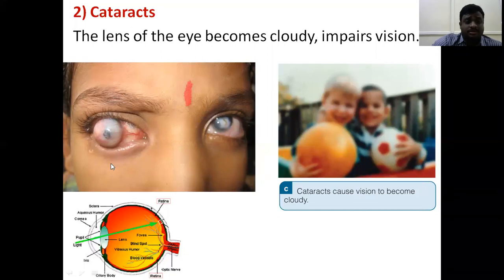Here there is a problem in the lens, so the light is not transported towards the retina, and there is a problem in the vision. So a cataract causes vision to become cloudy.